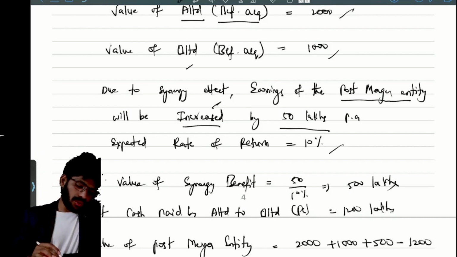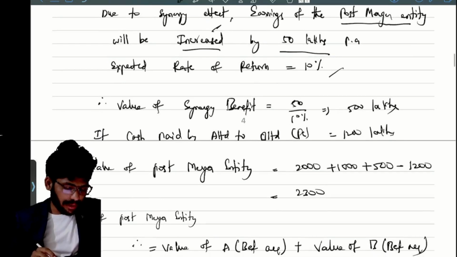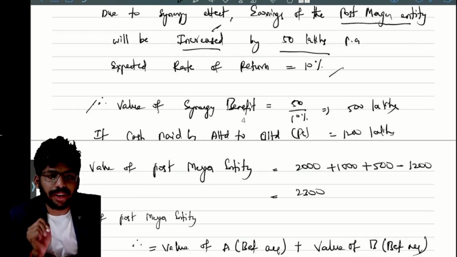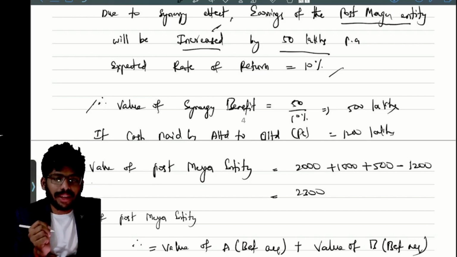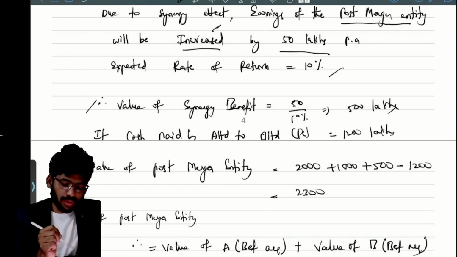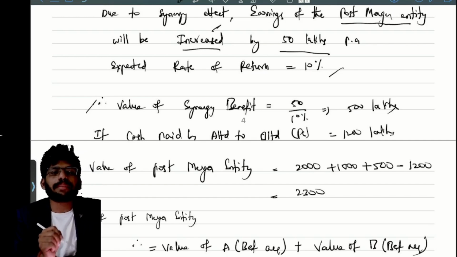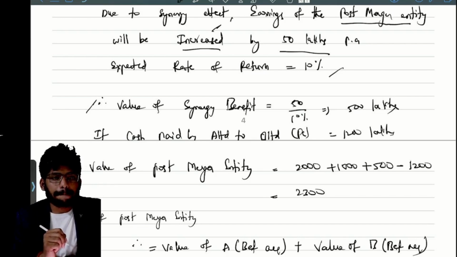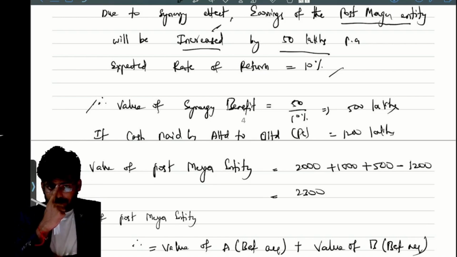Clear? So by using this, what is the synergy benefit here? Value of the synergy benefit is how much? Simply every year that is 50 lakhs. Correct or not? Yes or no? So we are getting an expected return of 10%. So simply we can find out the value of synergy benefit. What's the value? Anybody?